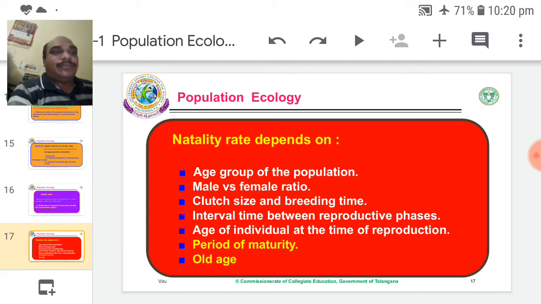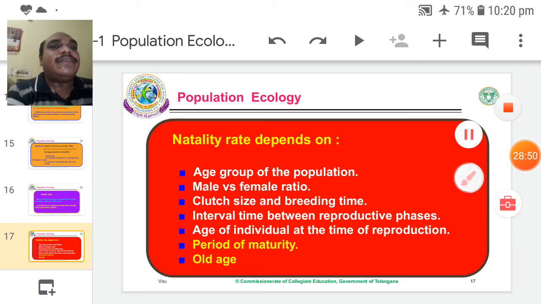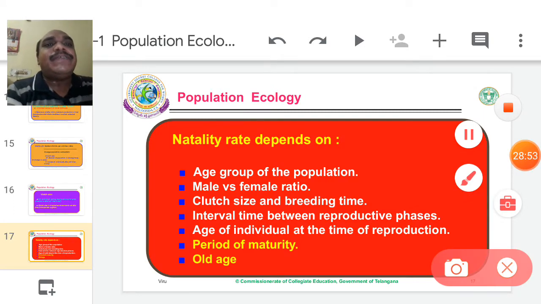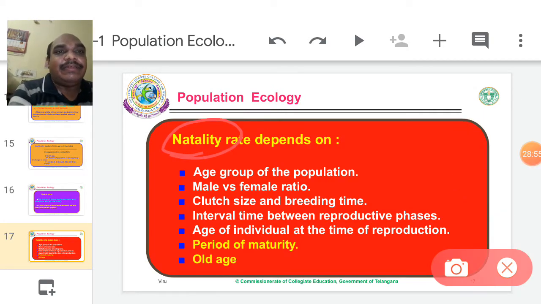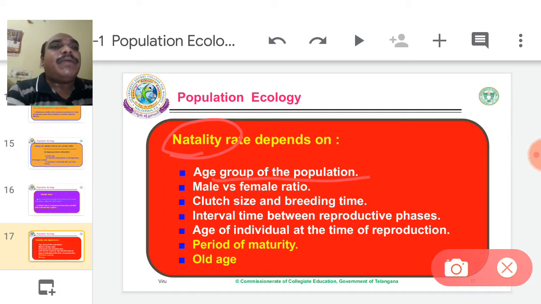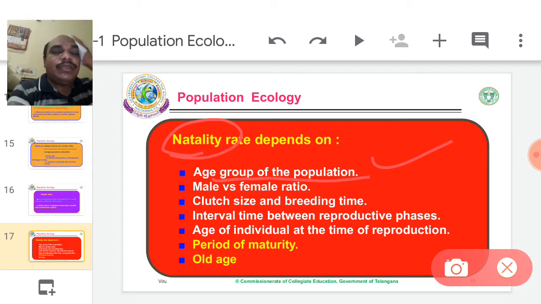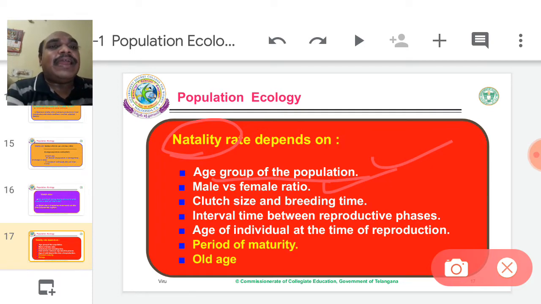Natality rate depends on some characters. Natality means birth rate, and it depends on the age group of the population. So age group is a must; age group decides the natality. Male versus female ratio: the number of males and females is also important in a given area. Clutch size, as I told just before. Breeding time is also important. Interval time between the reproductive phases.